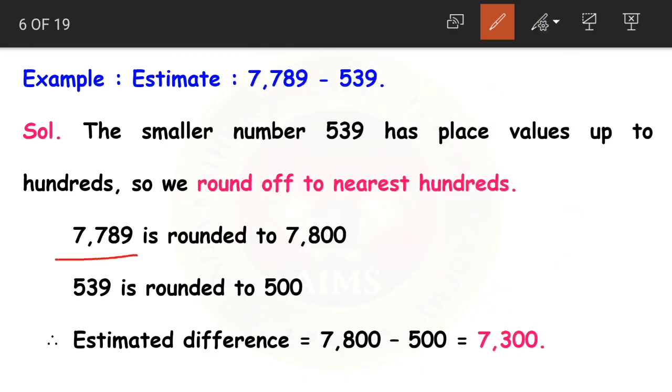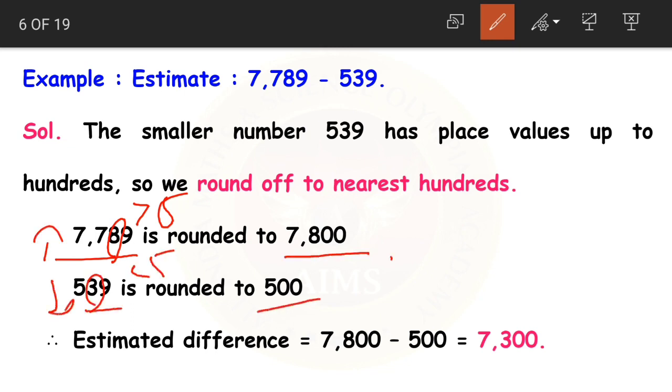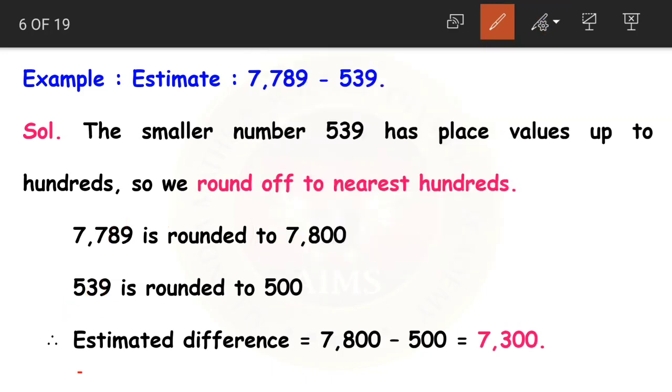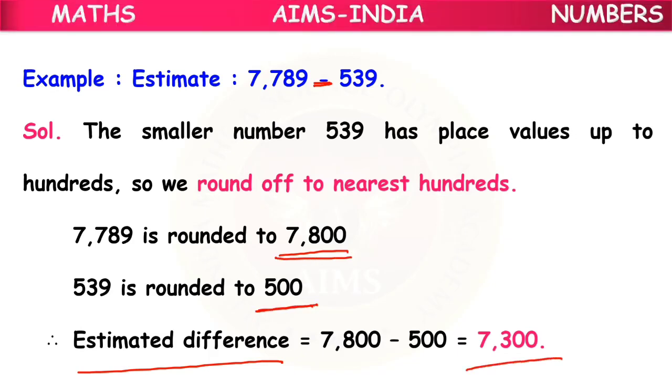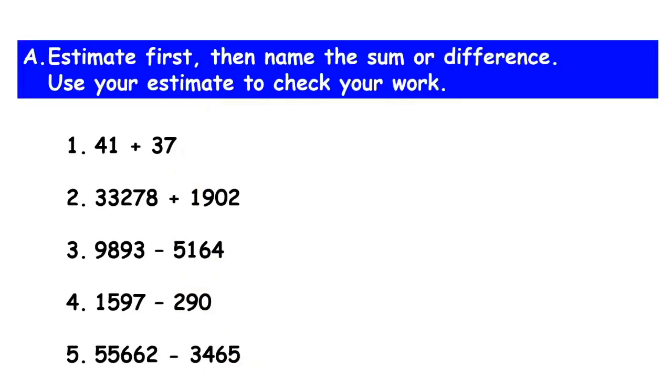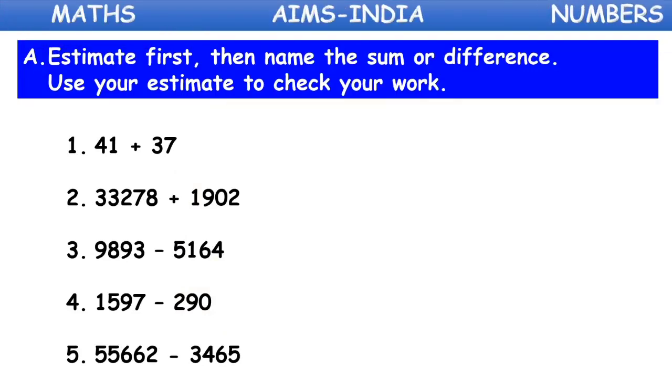And the first number, 7,789. Here 8 is greater than 5, so we round up to 7,800. Here 3 is less than 5, so we round down. 539 becomes 500. Now the estimated difference is 7,800 minus 500. Yes, the subtraction symbol is given in the question, so we are subtracting. 7,800 minus 500 is equal to 7,300.